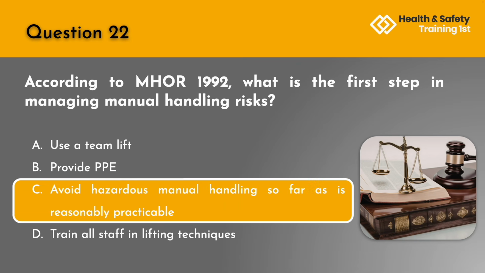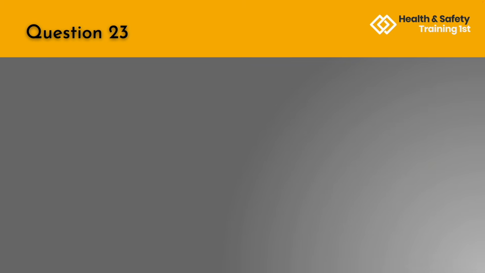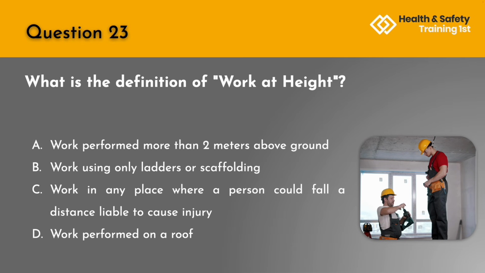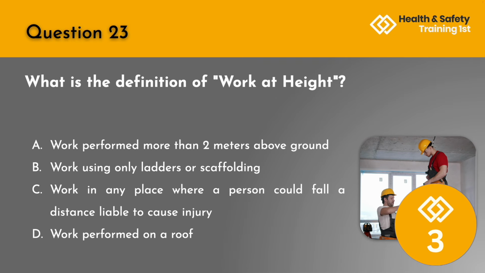The correct answer is C. Avoid hazardous manual handling so far as is reasonably practicable. Question 23. What is the definition of work at height? A. Work performed more than 2 meters above ground. B. Work using only ladders or scaffolding. C. Work in any place where a person could fall a distance liable to cause injury. Or D. Work performed on a roof.